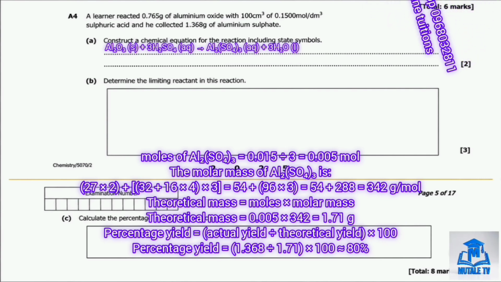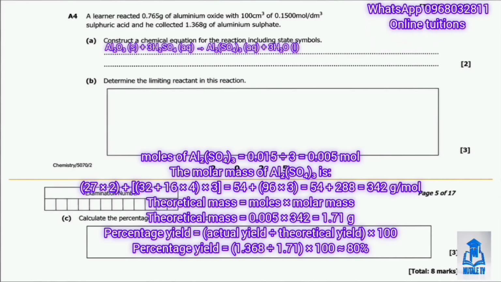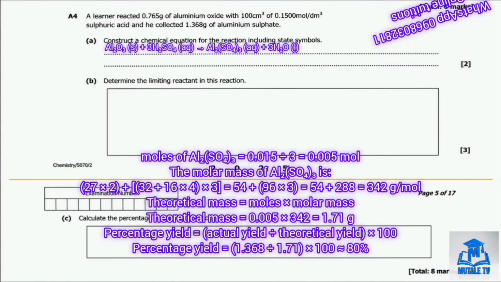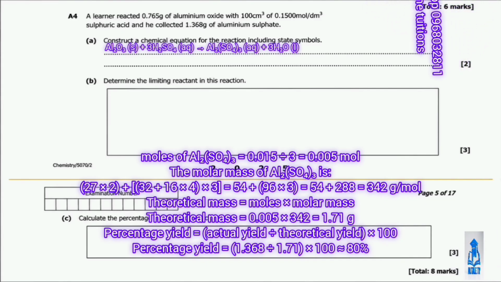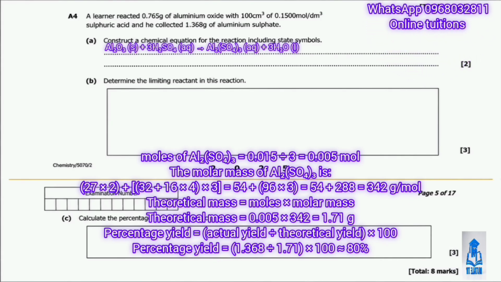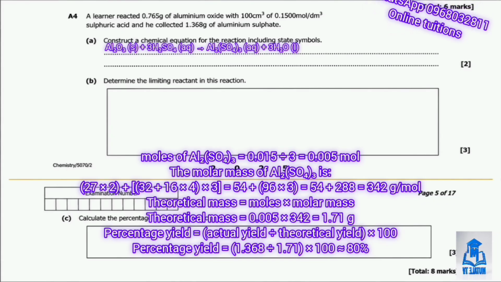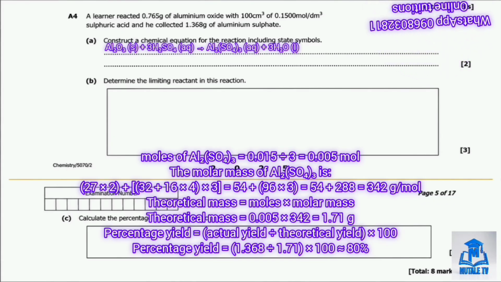The molar mass of aluminum sulfate, which is Al2(SO4)3, is 27 times 2 plus sulfur 32 plus oxygen 16 times 4, all multiplied by 3, giving a total molar mass of 342 grams per mole. The theoretical mass equals moles times molar mass. So 0.005 times 342 gives 1.71 grams as the theoretical yield.